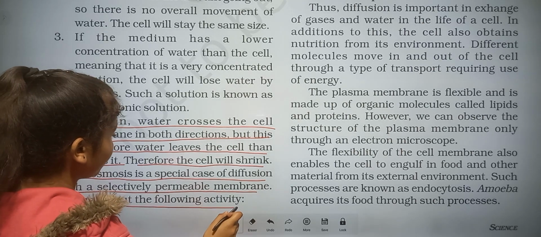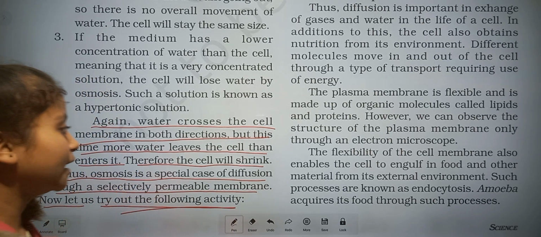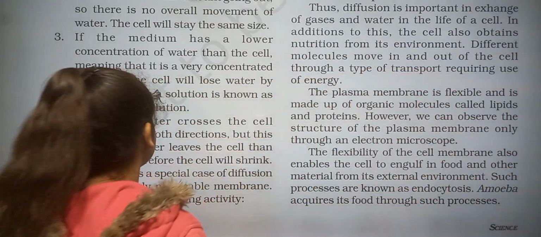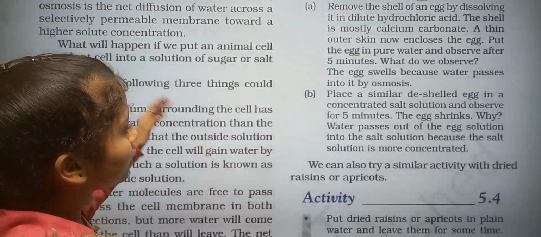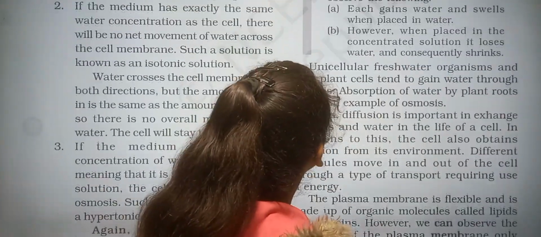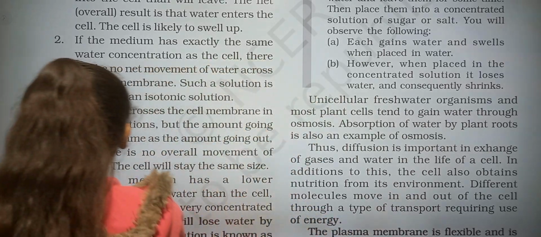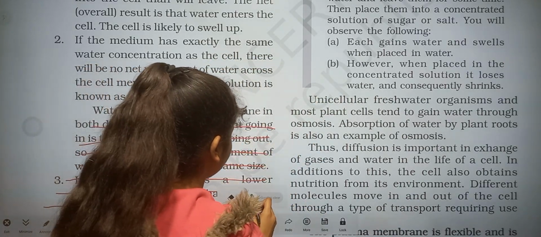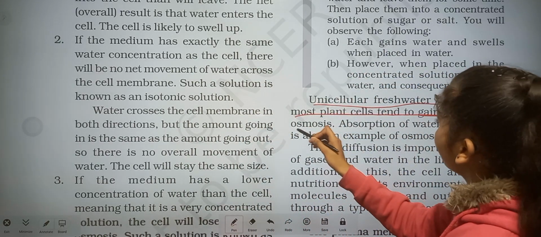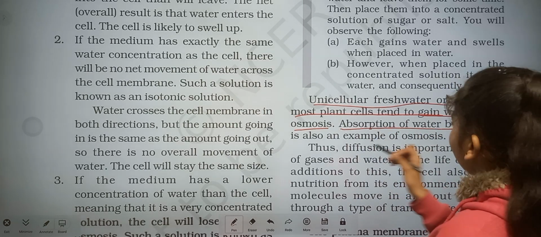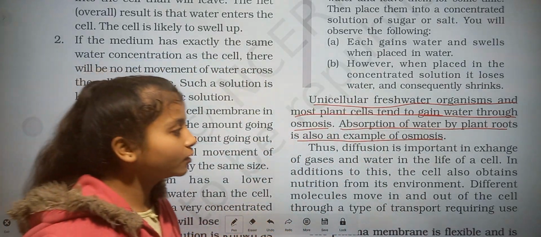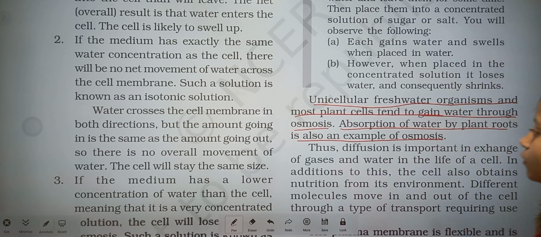Now let's try the following activity. Osmosis is a special case of diffusion, and with the help of this activity, this can be proved. So here is one more thing. Unicellular freshwater organisms and most plant cells tend to gain water through osmosis. Absorption of water by the plant root is also an example of osmosis.